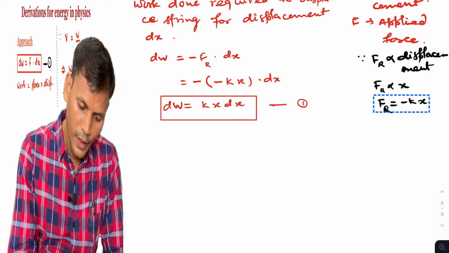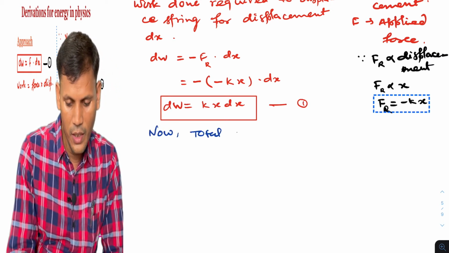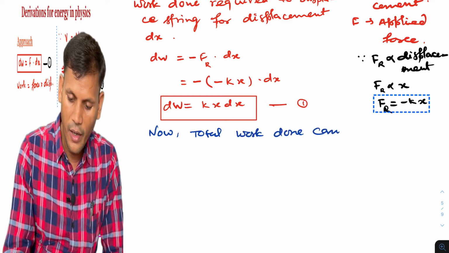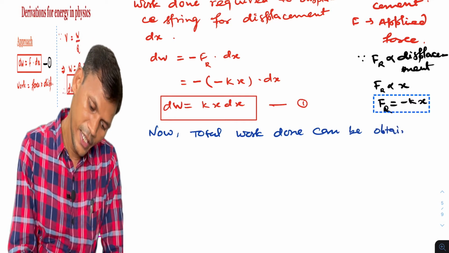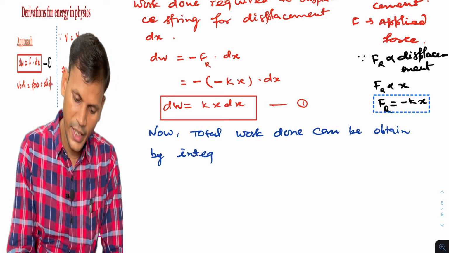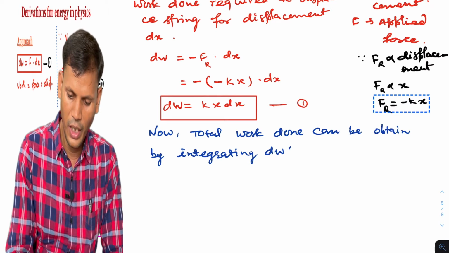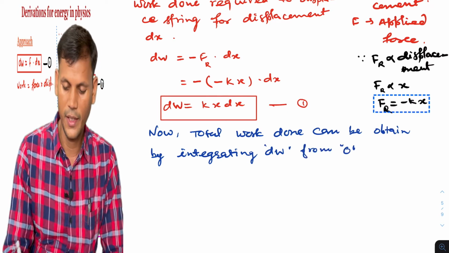Now the total work done can be obtained by integrating dW from limit 0 to x.